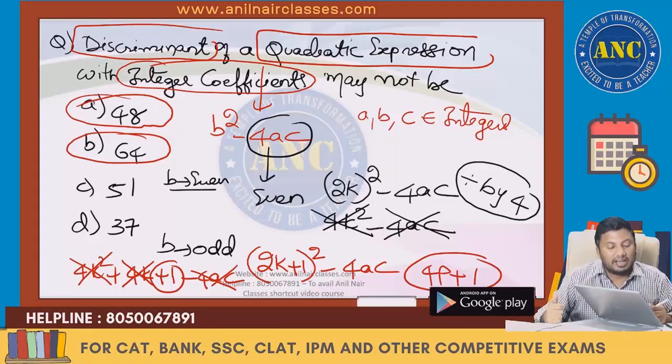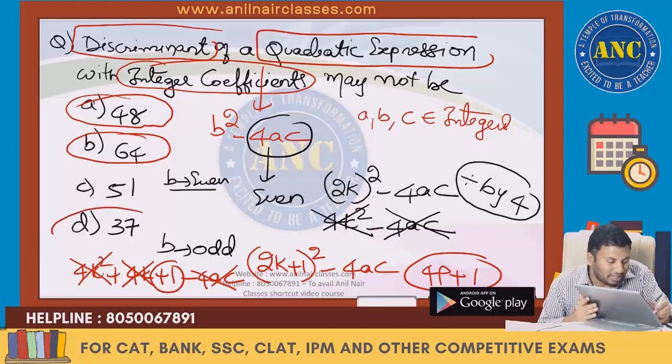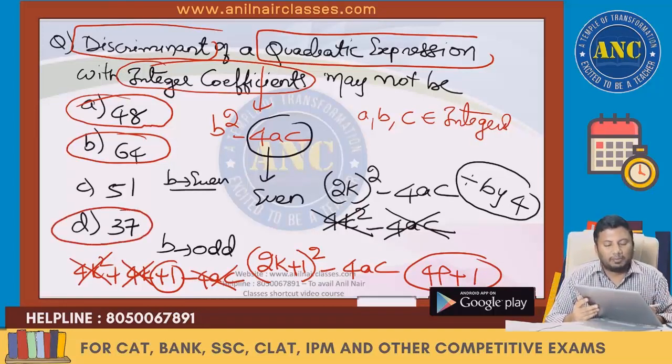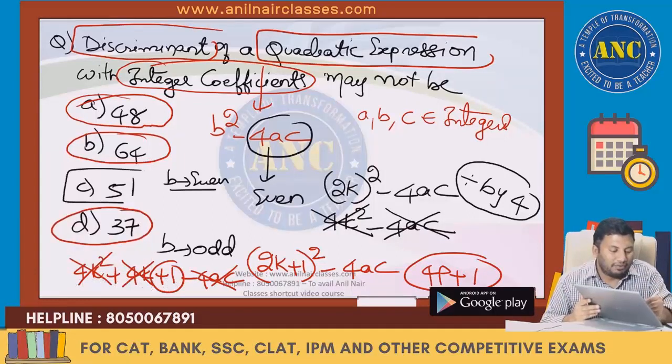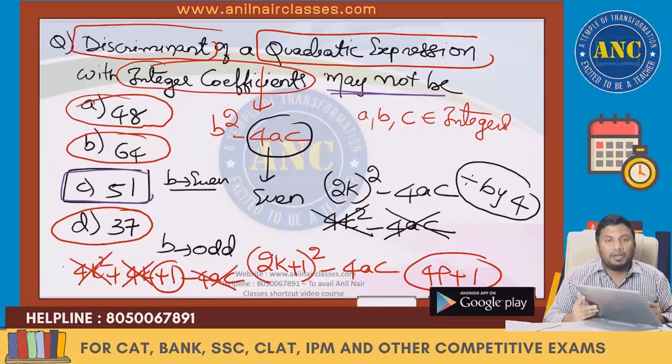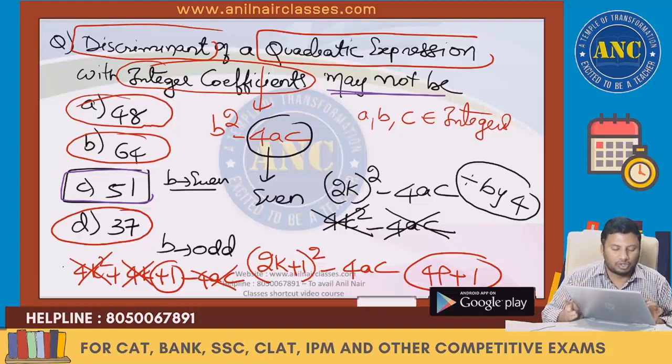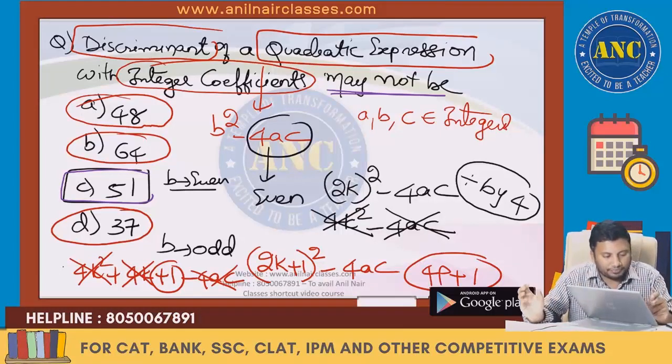The second case, it is giving a remainder 1. 37 is 4 into 9 plus 1. 4k is possible, 4k plus 1 is possible. What is not possible? 51 is not possible. I hope the concept is clear. Another good question. Next question, please write down.